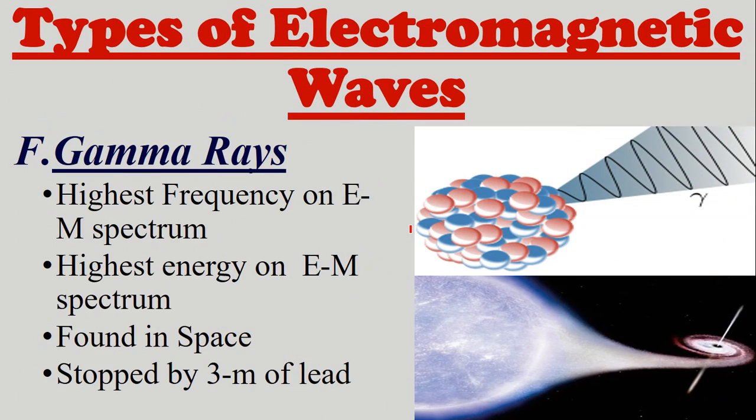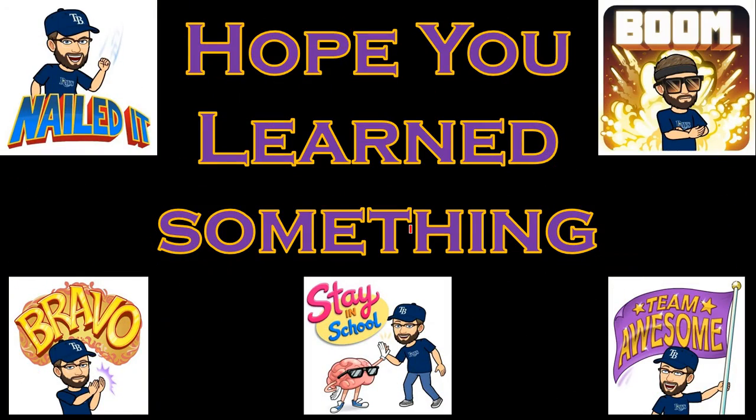And the last type of electromagnetic wave we're going to talk about is gamma rays. They have the highest frequency on the EM spectrum. They have the highest energy on the EM spectrum. Most gamma rays are found in space, but we can stop them with 3 centimeters of lead or 3 meters of concrete. This is a little bit about electromagnetic waves.